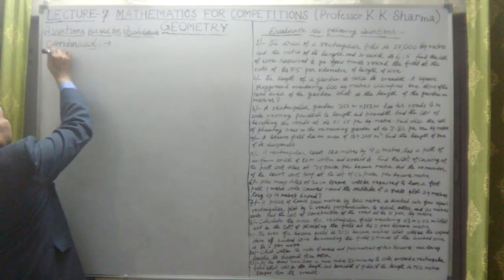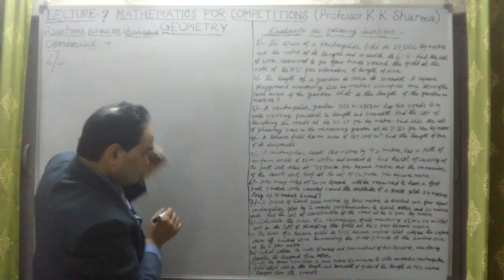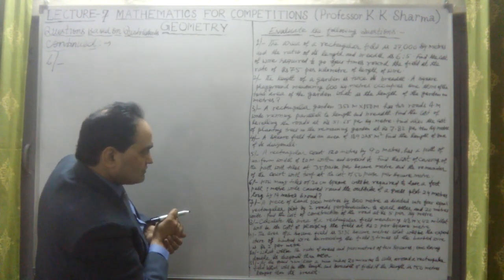Question number 6 says there is a grass plot, and a path 1 meter wide outside it.